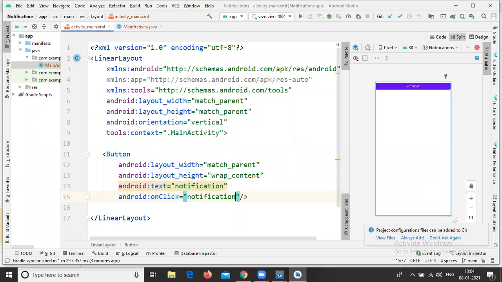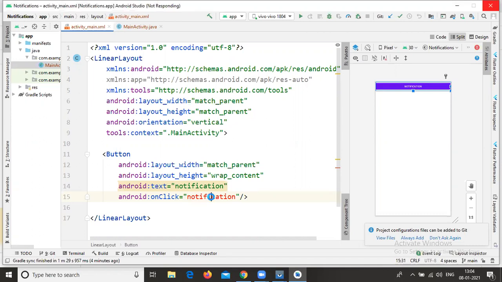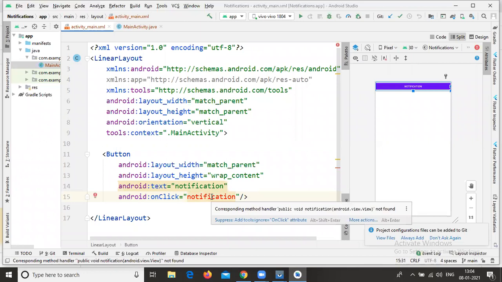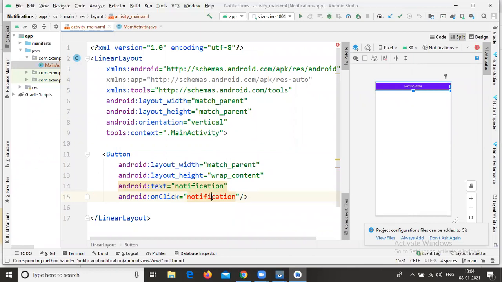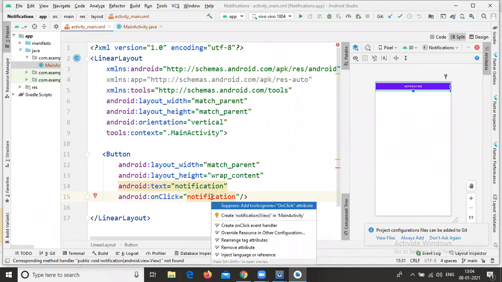You are all getting an error, I think. Just place your cursor and click Alt+Enter. You will get suggestions: create a notification method in MainActivity.